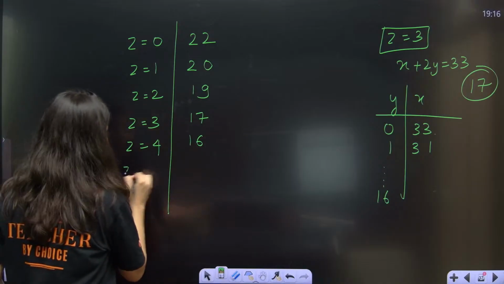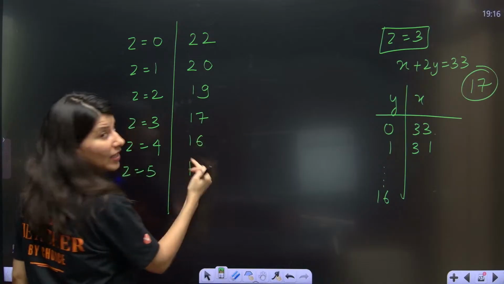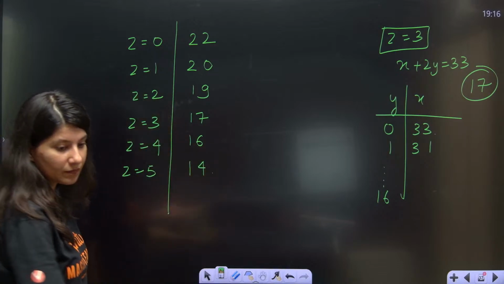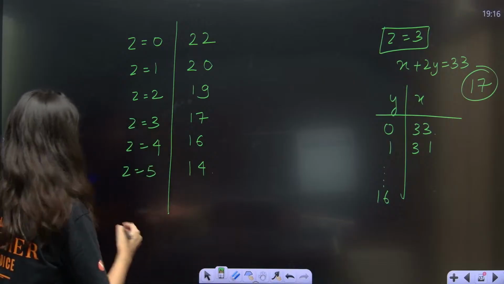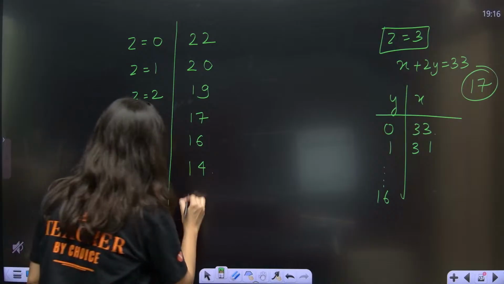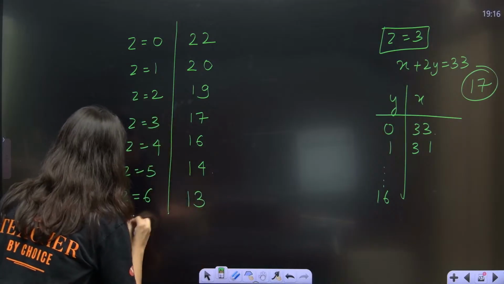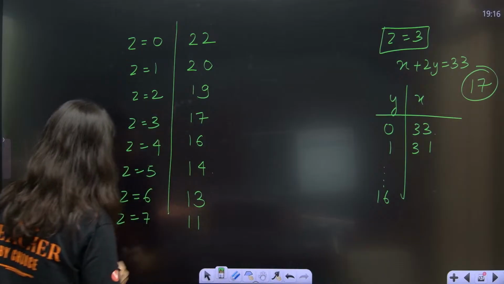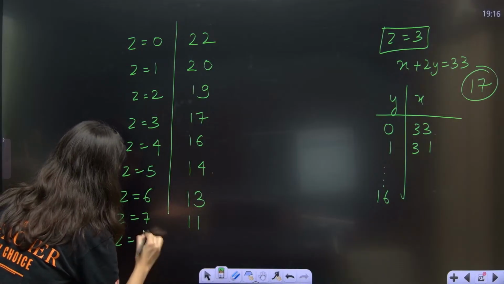Then z is equals to 5. You will get, now there will be a gap of 1. So this is 14. Okay. After that, z is equals to 6. So 14, then you have 13. Z is equals to 7. Then you will have a gap of 1. So 11 options.